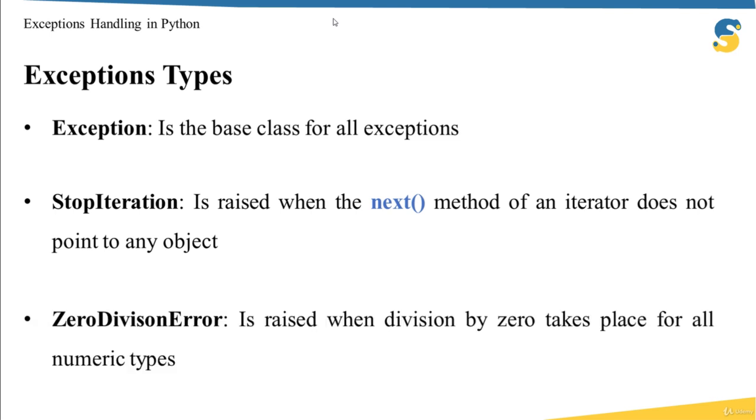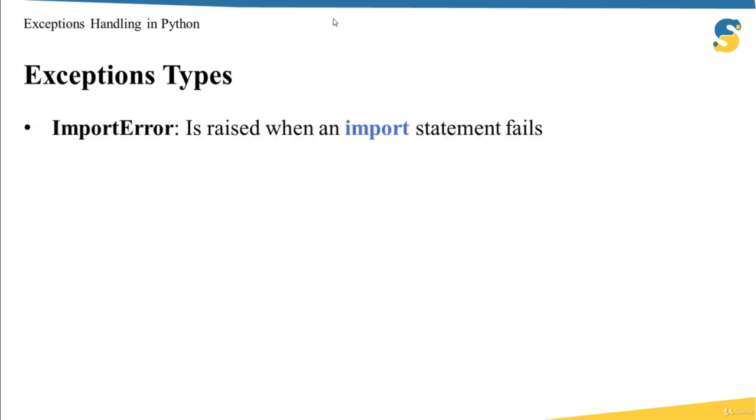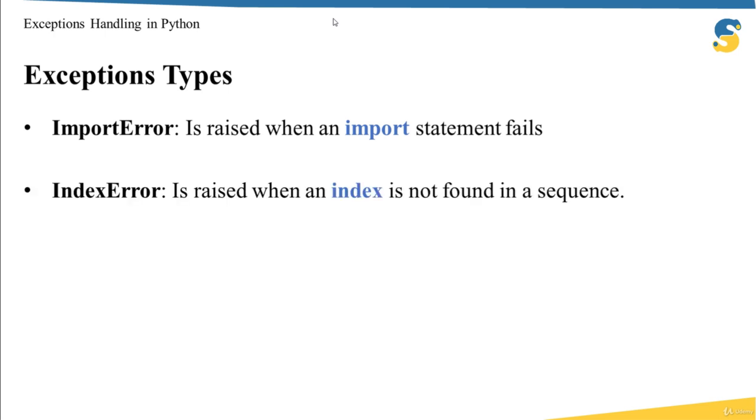Also, we have ZeroDivisionError, and this exception happens when we divide a number by zero. We could face an exception like ImportError, and this happens when we try to import a module which is not available. IndexError, if you try to use an index which is bigger than the number of elements inside a collection. And we have a lot of other exceptions that you will be familiar with when you use the Python programming language in your job.